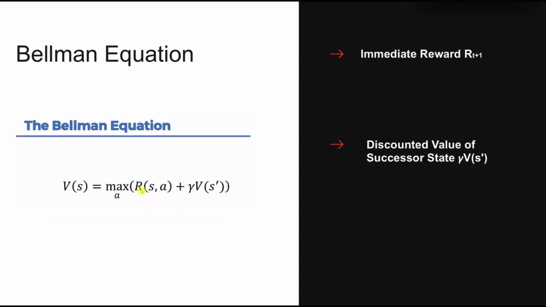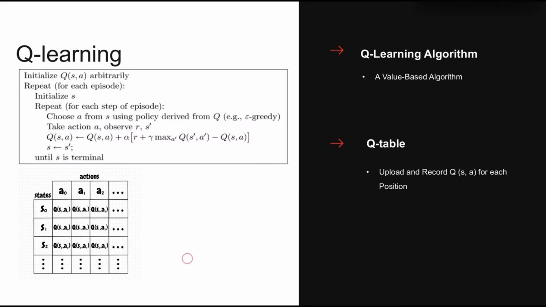The other important concept of RL is the Bellman equation. The first part of its equation is the immediate reward, and the second part is the discounted value of the successor state. When we maximize these two values, a policy which can maximize the total reward will be given. Q-learning is a value-based algorithm to find the solution for the Bellman equation, where Q is the expectation of reward. The main idea of Q-learning is to construct the state and action into a Q table, and then select the action according to the Q value to maximize the reward.